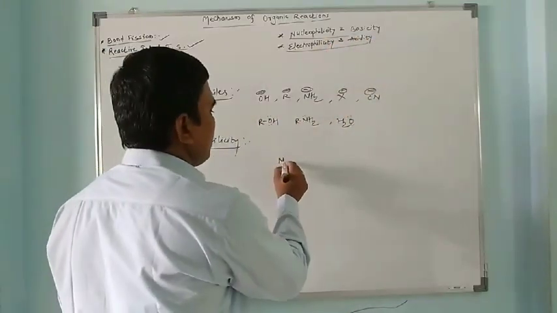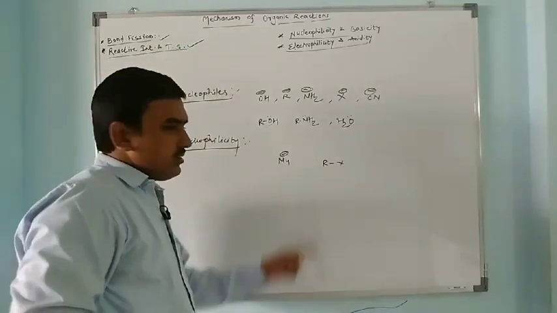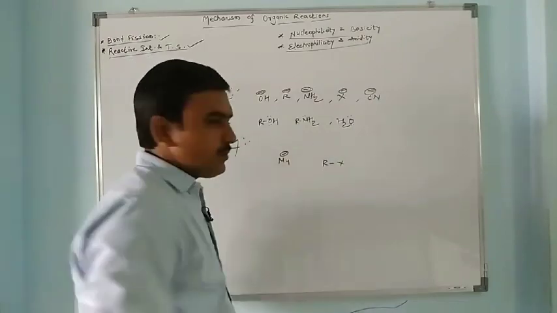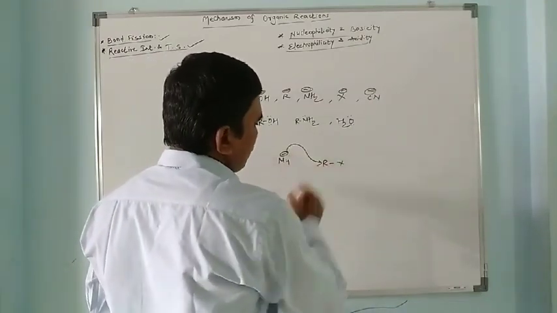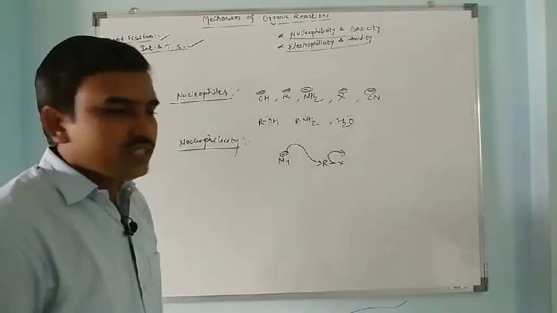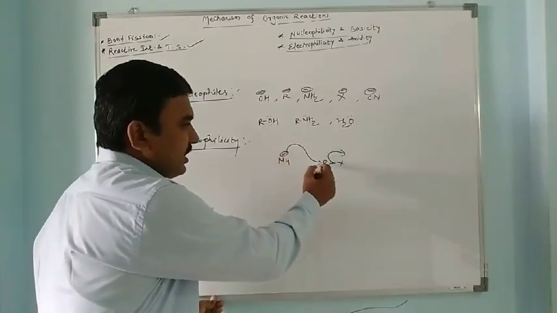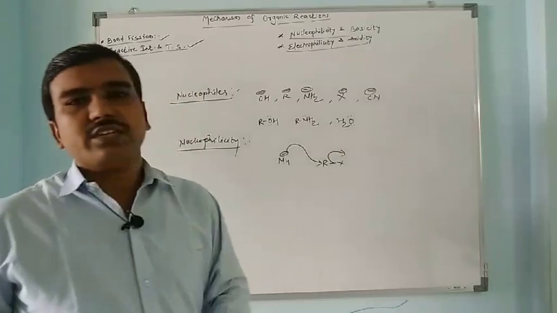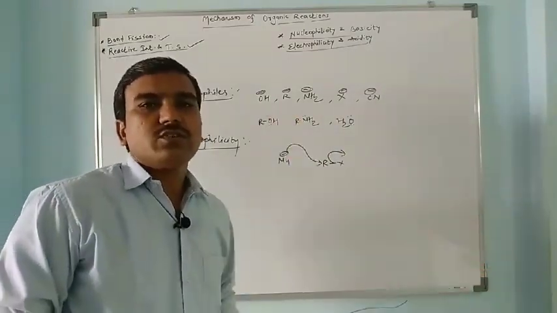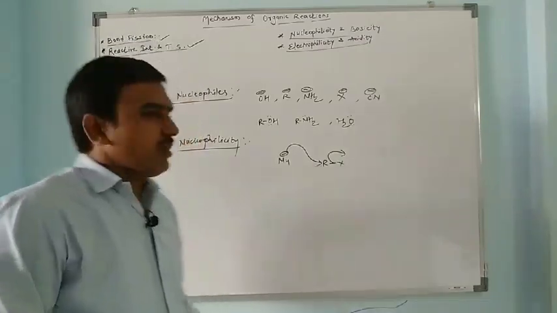Suppose we have a nucleophile, any nucleophile, and it reacts with R-X. Because of this bond polarization, X is electron attracting and R becomes electron deficient. So the nucleophile attacks R and X departs with the electron pair. So what is nucleophilicity? It is the ability to attack R while X departs with the electron pair. Basically, nucleophiles make bonds with an electron deficient substrate, an electron deficient species.